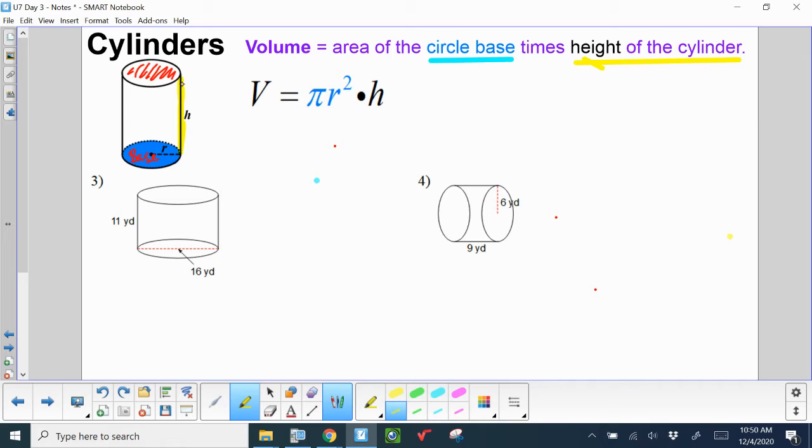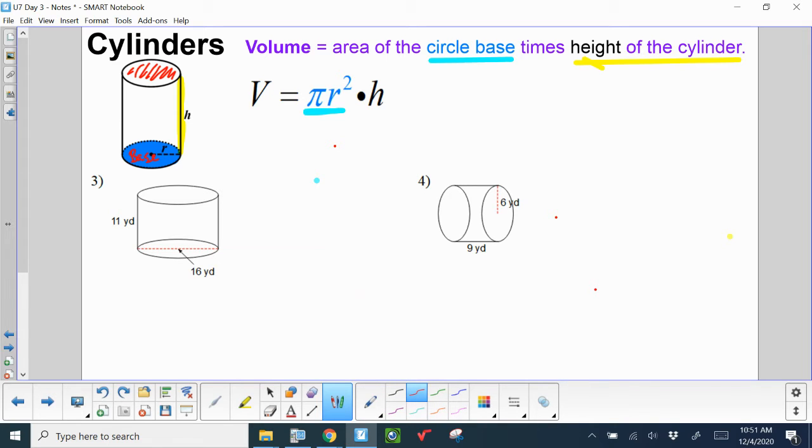So the height of this cylinder here that I just highlighted is h, and that is the distance between the two bases, and the base on the bottom has been colored in blue already. So the volume formula is really simple. It's pi r squared times h, and you may notice that pi r squared, that's just the area of a circle formula. So the volume of a cylinder is basically area of a circle times the height of the cylinder.